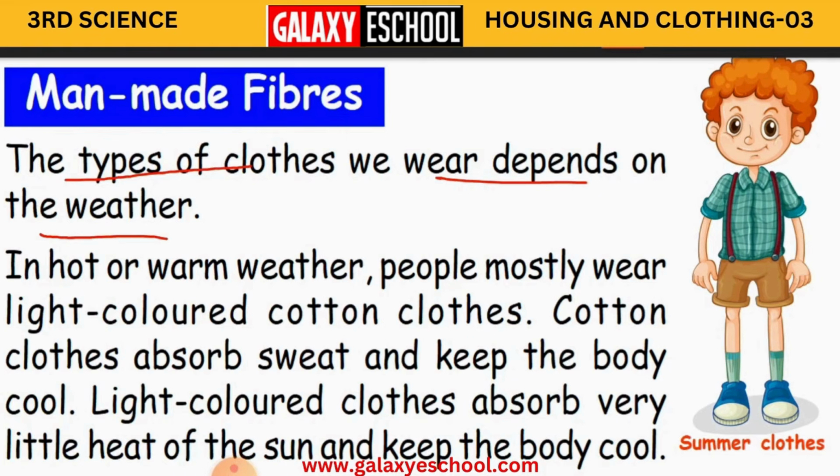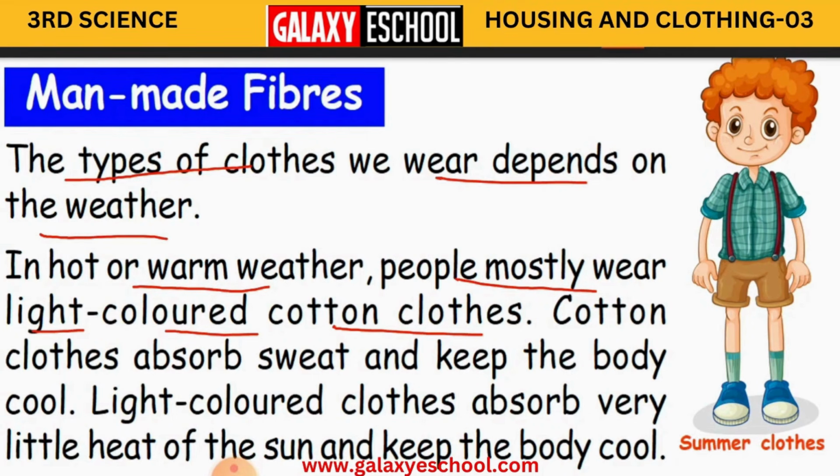Okay children, so in hot or warm weather, people mostly wear light colored cotton clothes. So when summer is about to come, we will be very busy shopping. Why? To purchase cotton clothes, because these cotton clothes can tolerate the heat of the sun.